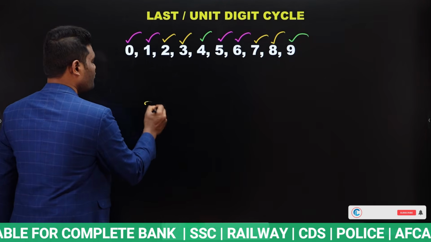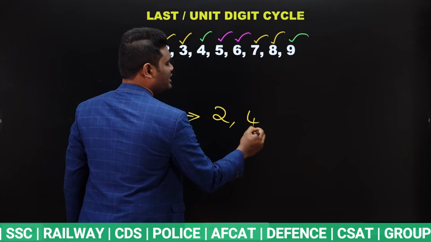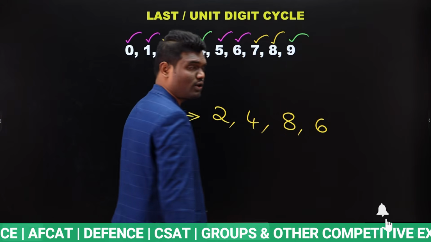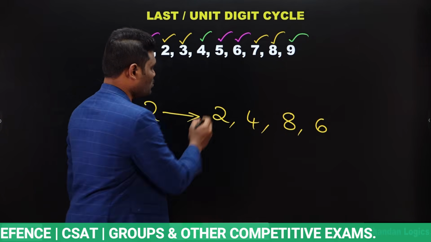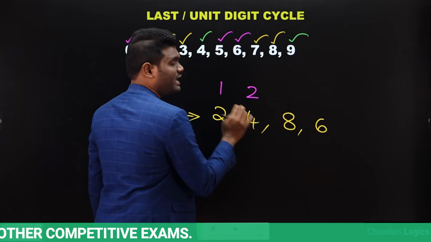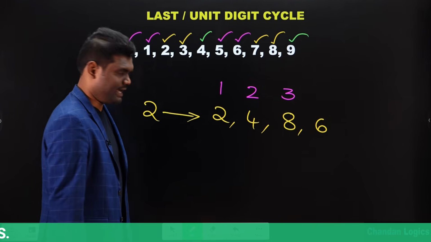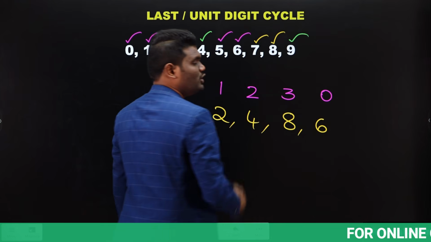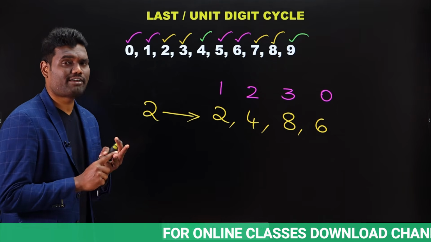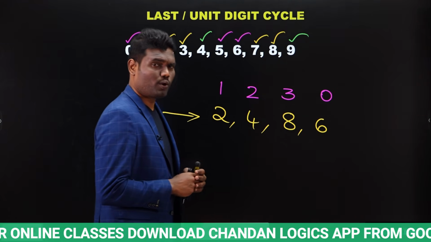If you observe, for 2, what are the possibilities? The last digit you will get is 2, 4, 8 or 6. Now, if the remainder is 1, then you take the last digit as 2. If the remainder is 2, then you take the last digit as 4. If the remainder is 3, then you take the last digit as 8. If the remainder is 0, then you take the last digit as 6. So for 2, 3, 7, 8, each of them has 4 possibilities.